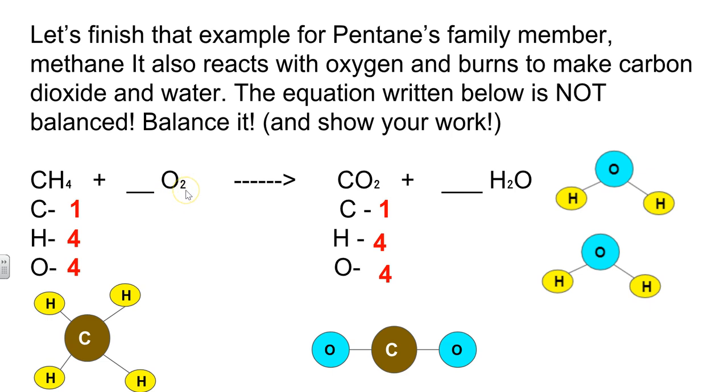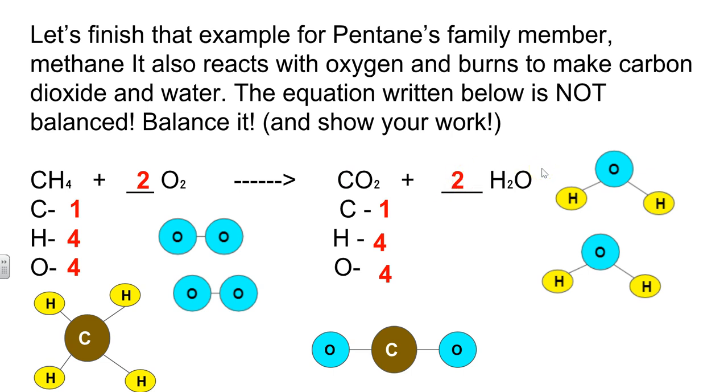What times 2 equals 4? Aha! 2 molecules of oxygen. That's what's going to give us what we need to be in balance. So now we have CH4 plus 2 O2s is going to give us the same amount of atoms as carbon dioxide and 2 molecules of water.